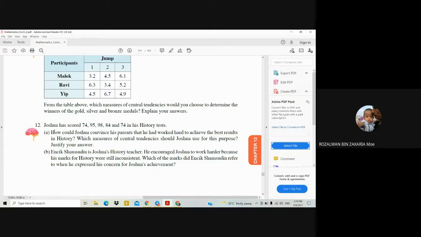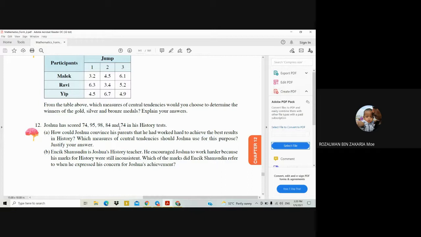Right. So for this one, the best measure of central tendency that Joshua can use to convince his parents that he can achieve the best result in history is the mean, because if we calculate the mean score by Joshua in history test, mean equals 74 plus 95 plus 98 plus 84 plus 74, divided by 5, which equals 85.